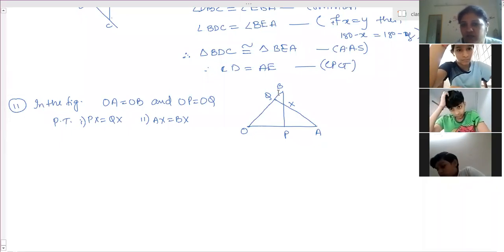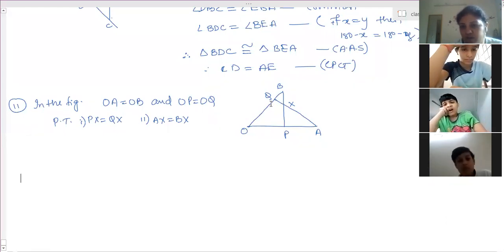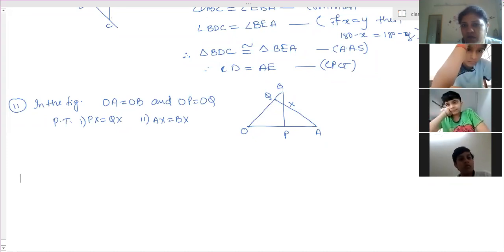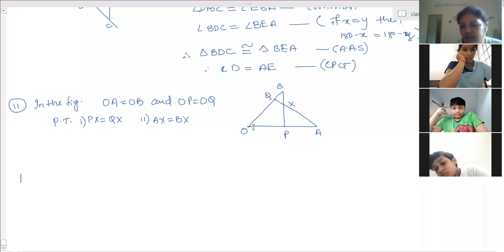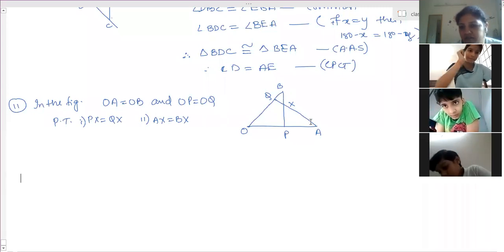So for that we have to first prove the larger triangles BOP and AOQ congruent. In that, BO is equal to OA, OP is equal to OQ, and angle O is a common angle. So by SAS criteria, these two triangles are congruent. And then by CPCT, angle B and angle A are equal.